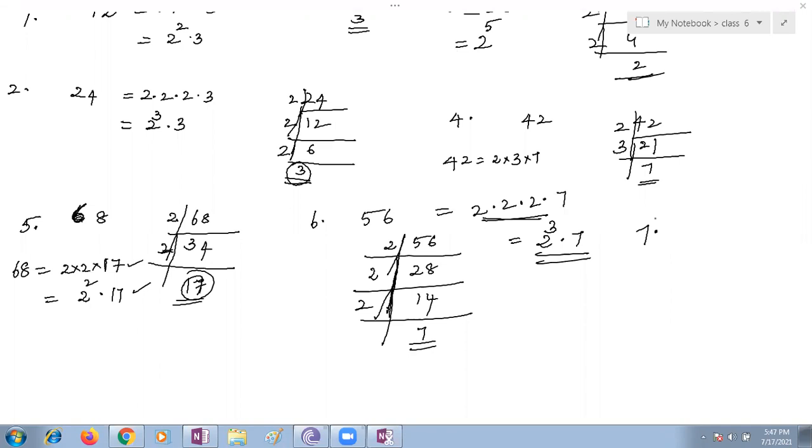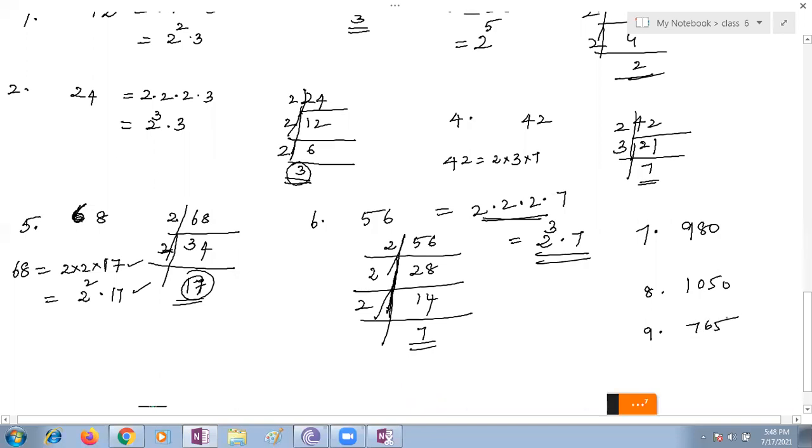Now my question to Ashwath Reddy: 980. What are the prime factors for 980? Jaydeep should give the prime factors of 1050, and Yadharth should give the prime factors of 765. These are the bits. Please send quickly in the chat box.